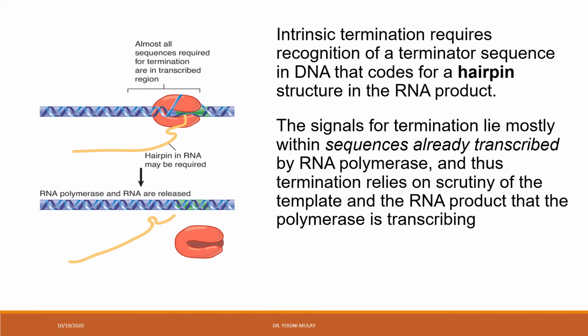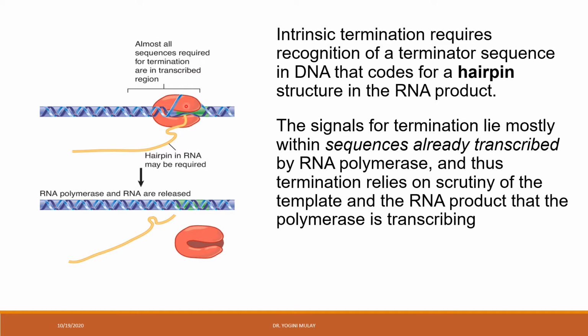Now, this is nothing but the double-stranded DNA, and RNA polymerase is bound to this DNA, and it has moved along the DNA, and it resulted in formation of an RNA transcript. Now, what happens whenever the RNA polymerase reads the terminator sequence which is there on the DNA?